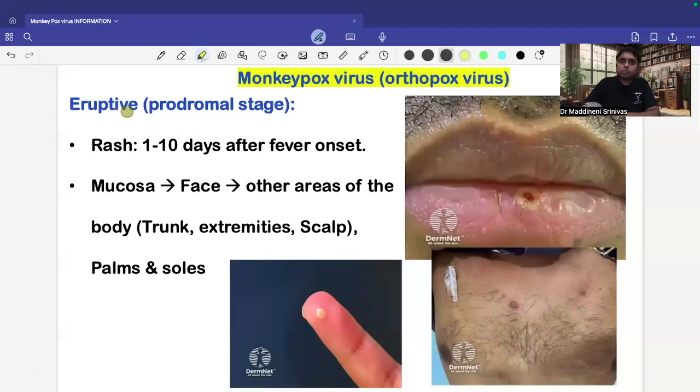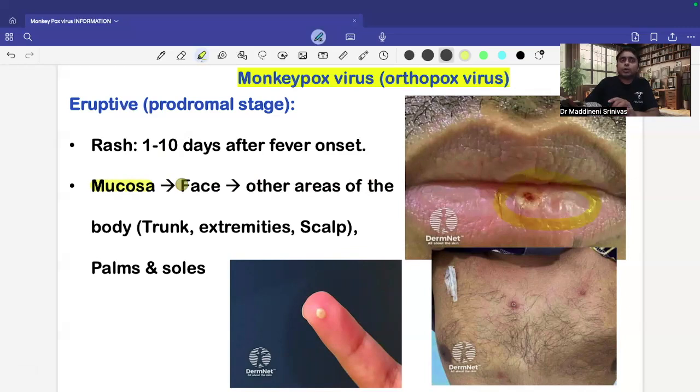Whereas coming to the eruptive stage, in this stage we are going to see a rash. So a fever followed by the development of a rash. And this can take place, like I have told you, 1 to 10 days after the onset of the fever. Initially, the lesions can be seen over the mucosa, as you are able to see here over the lips. You are able to see there is some kind of a lesion.